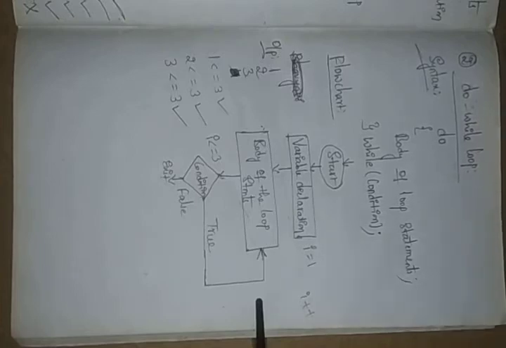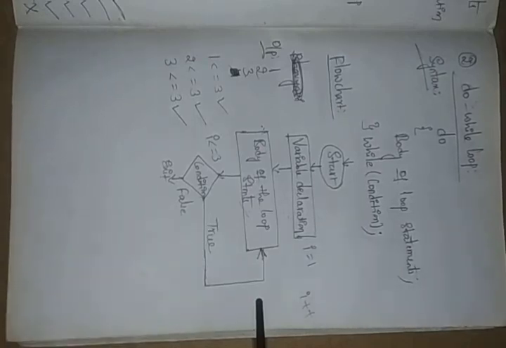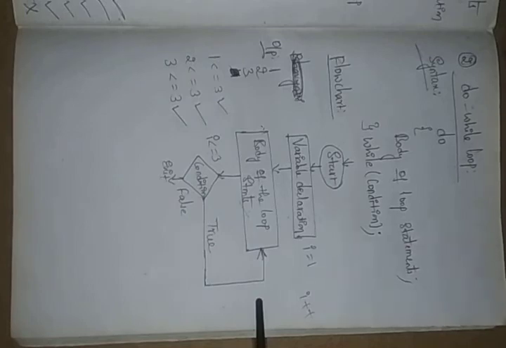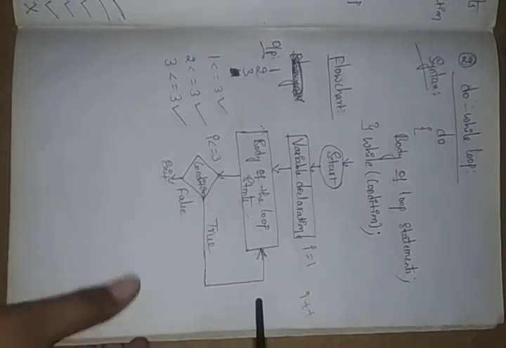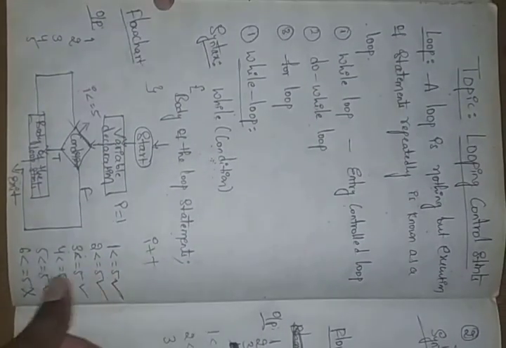So comparing the while and do while: the while loop takes the condition first, and after that it displays our statements. But the do while loop first displays the statement, and after that it checks the condition. So in the while loop, after checking, it gives the output, which means we are not removing any output here.